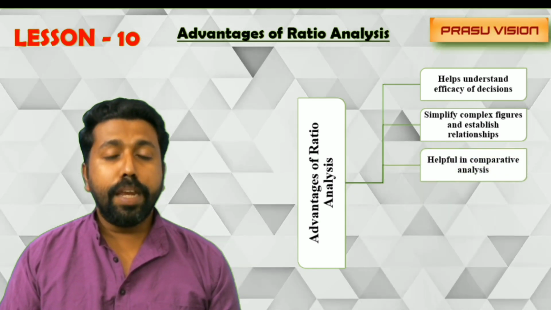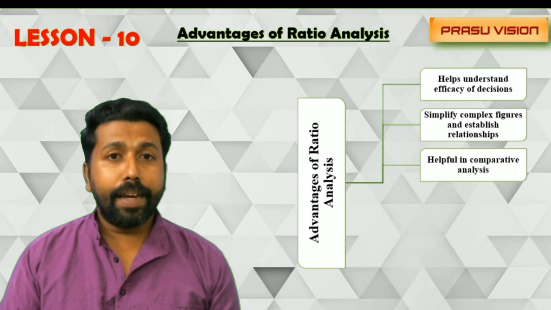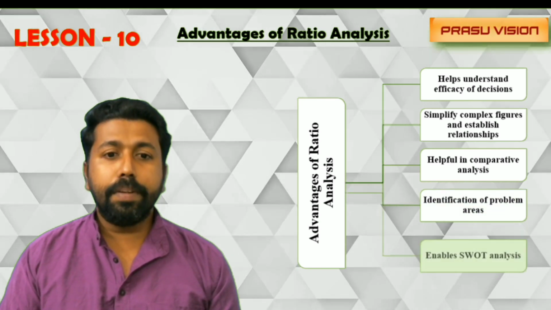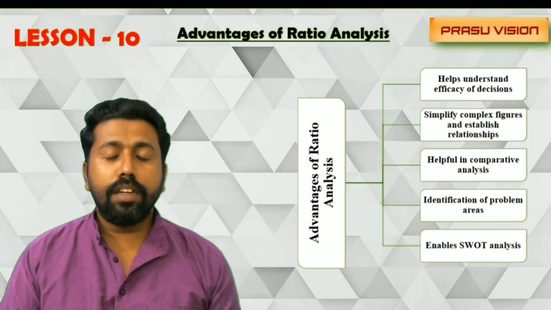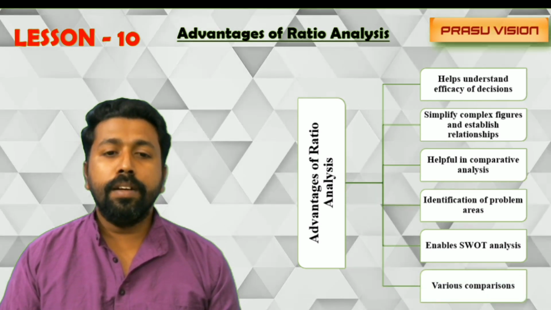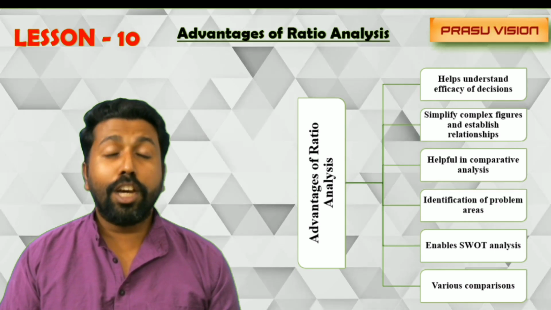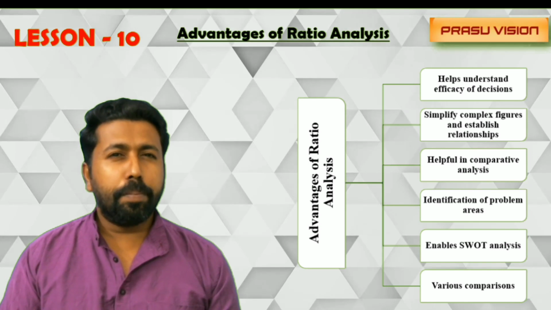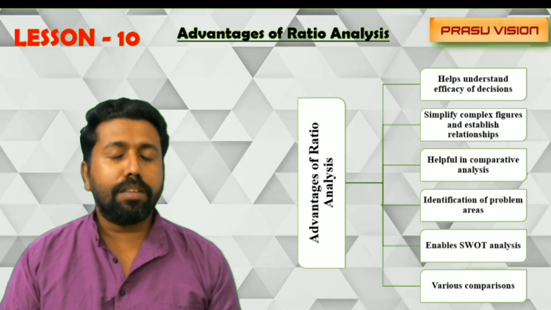It is very helpful for comparative analysis and for the identification of problem areas in business, and for strength, weakness, opportunity, and threat analysis. SWOT analysis is also possible, and for various comparisons we are using accounting ratios. So a lot of advantages are there. Not a very important area, but keep in mind all these points.